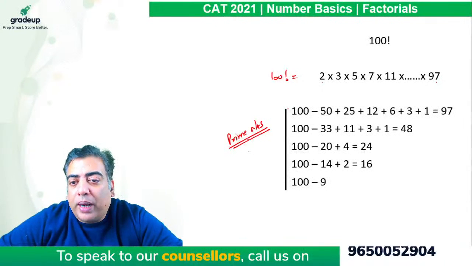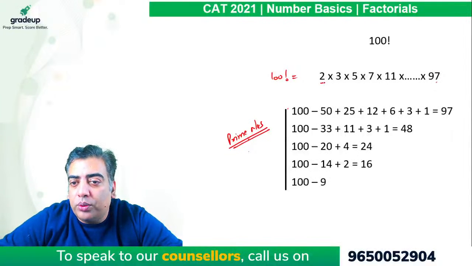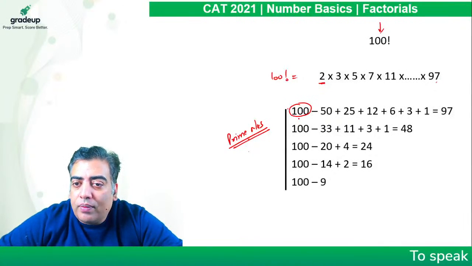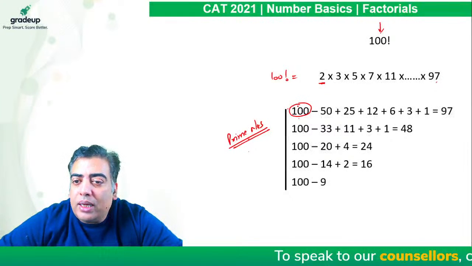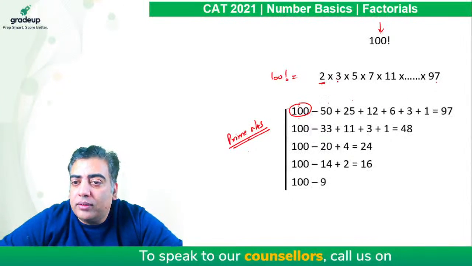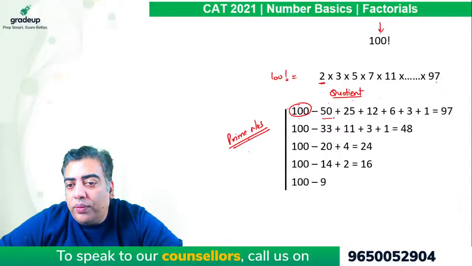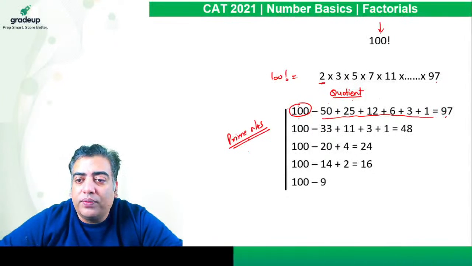Right? For prime numbers, if I am required the power of 2, what we will do is divide the given number. Here, the number in question is 100 factorial. So we are dividing 100. We will divide 100 and keep writing the quotient so obtained. We are only writing quotients, and the sum of quotients will give me the power of 2 in 100 factorial.